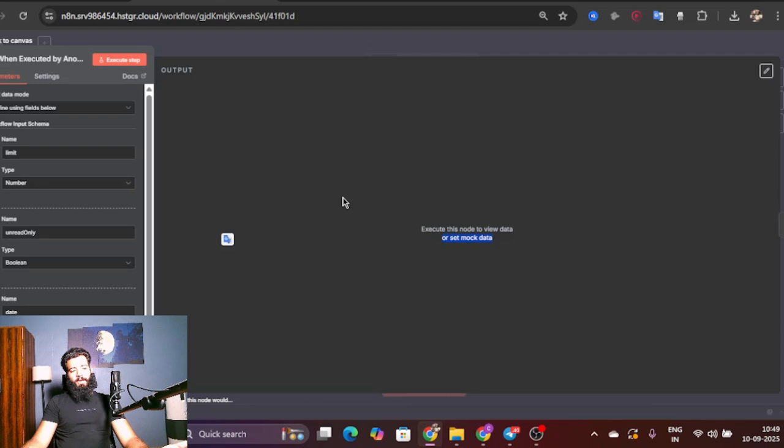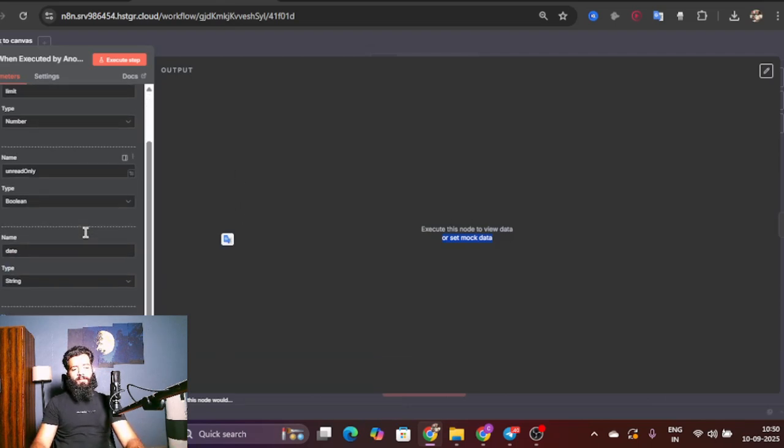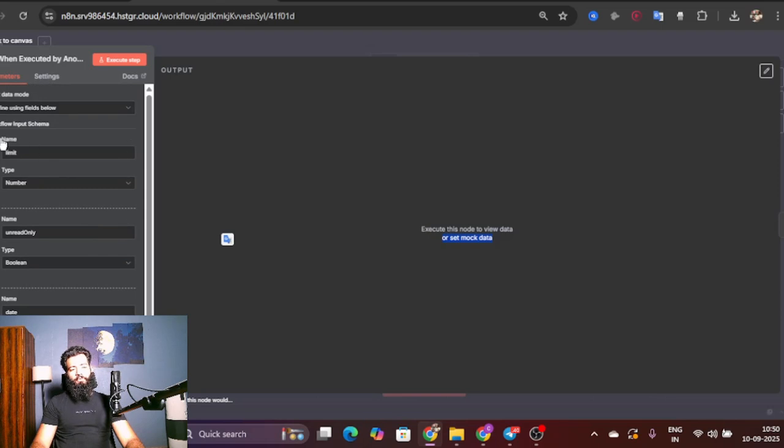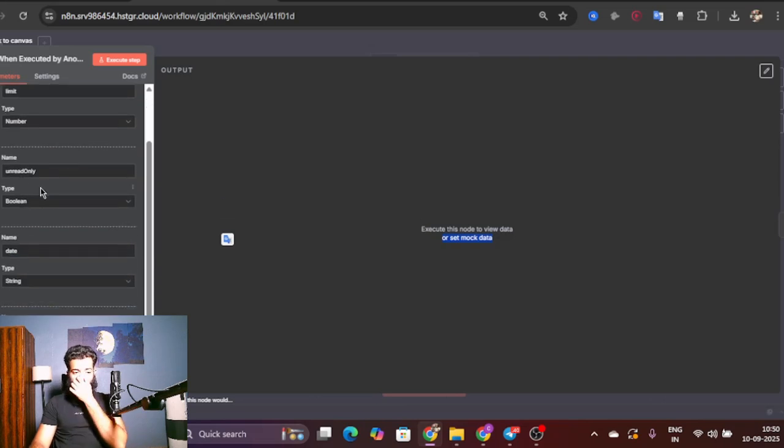As you can see, the inside of this node is not much different. A little bit different because we have four fields. Let me tell you the function of each. We have limit. Limit is for the number of emails that we are trying to retrieve. So get me the last five emails. Five is the limit. It could be 10, could be 20. And then we have unread only. Now we need that true, right? Unread only. Because what are we going to do with the summary of the read emails? We have already read them. We need the unread ones. That's how the personal assistant is going to help me.